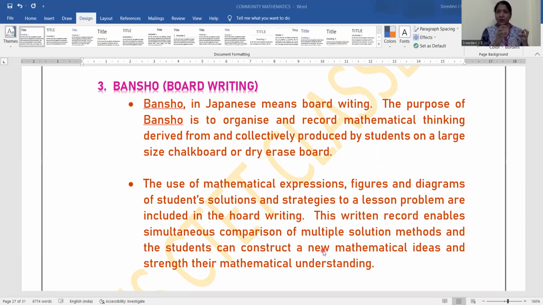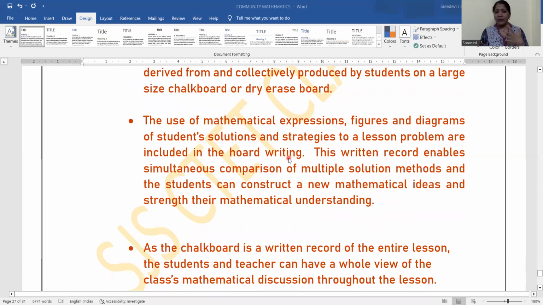See, in a particular group, one type of diagram and organization comes, the other group may differ in that. One may focus on value oriented and other may focus on the practicality of that topic. So when you club it and write it on the board, the entire idea will be given to each group member of the students, and they will be able to stick on their idea and think about it, and they can develop it. So that's what is happening in collective format, collective idea written on the board.